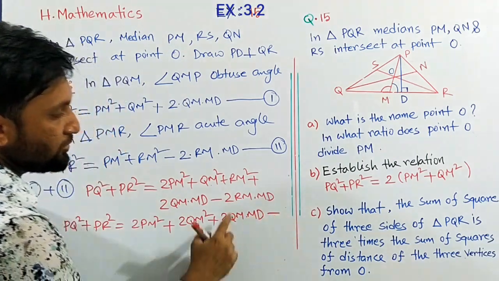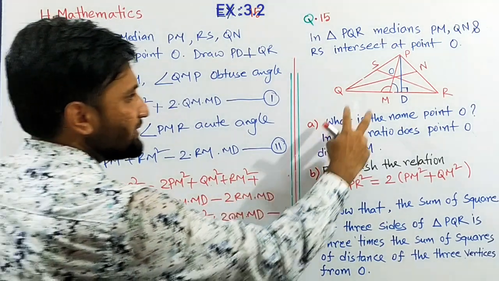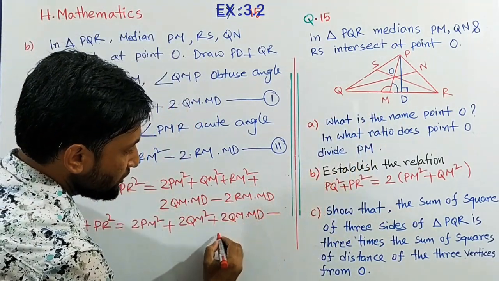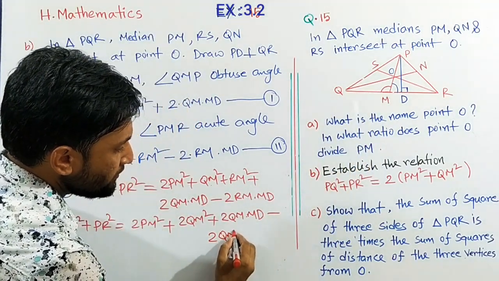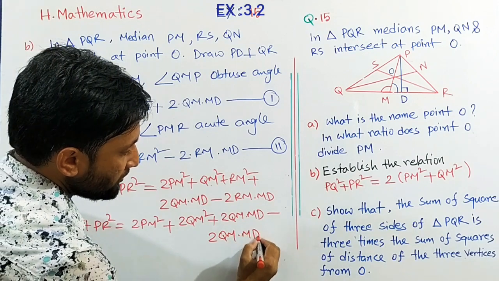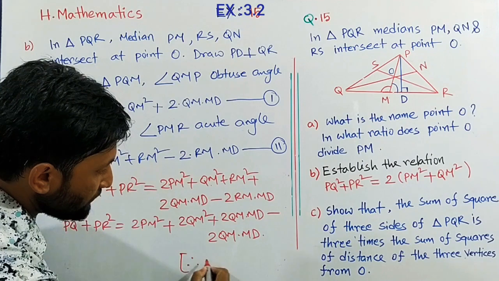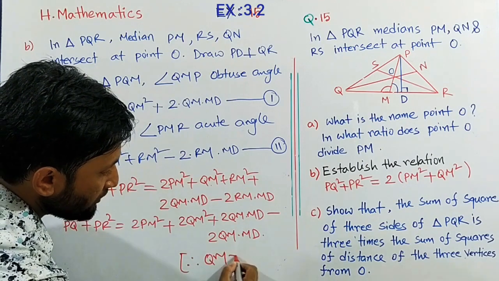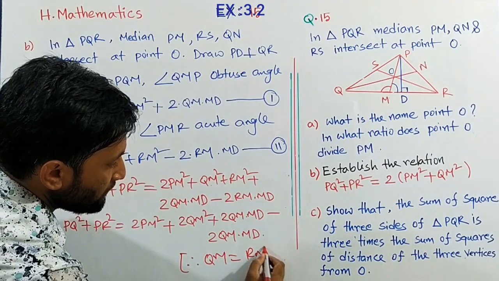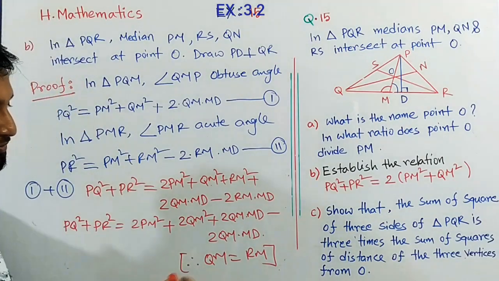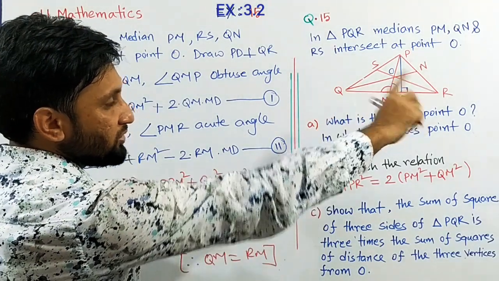In the note we can write: therefore QM equals RM, or M is the middle point of QR.